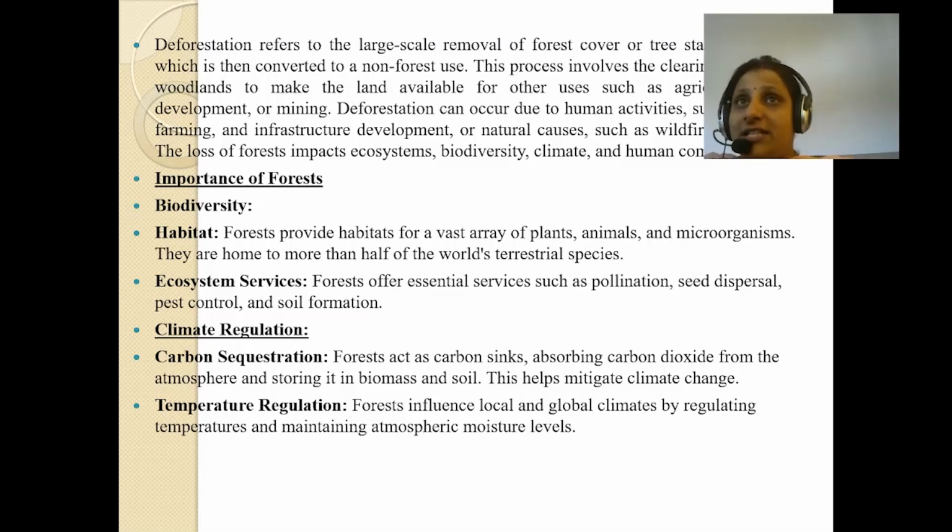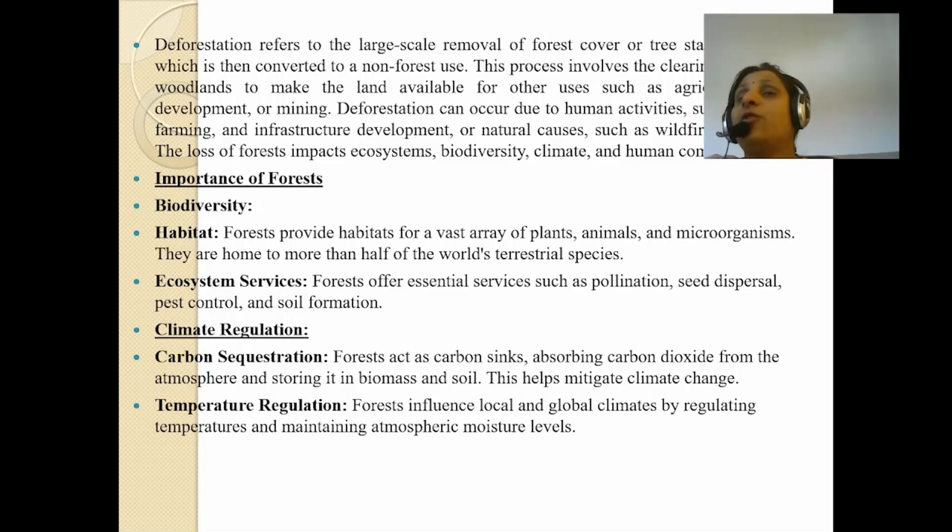Now, biodiversity, that is habitat. Forests provide habitat for a vast array of plants, animals, and microorganisms. They are home to more than half of the world's terrestrial species. Get it, students? As individuals, we require land to live, a home to live. This forest is the home for certain animals.